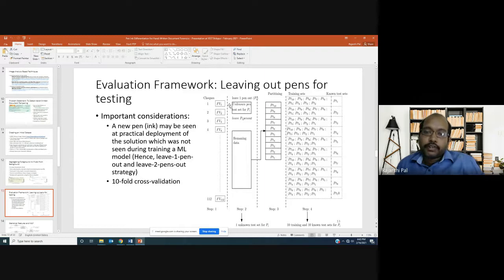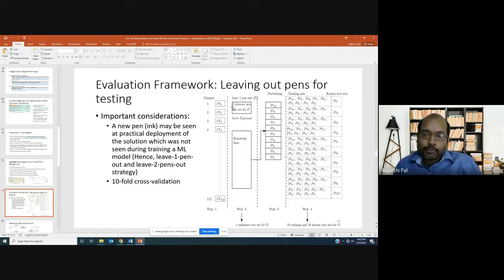So let's say out of 112 images, there are 10 checks where a particular pen, say pen 1, is being used. Those 10 checks are being left out, and basically the feature vectors extracted from those check images have been left out.